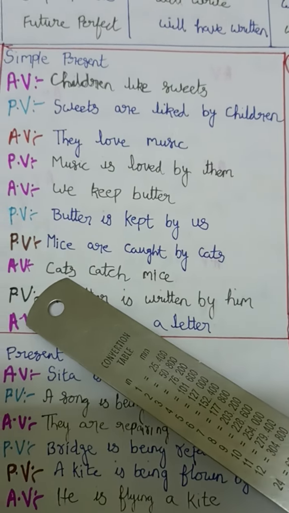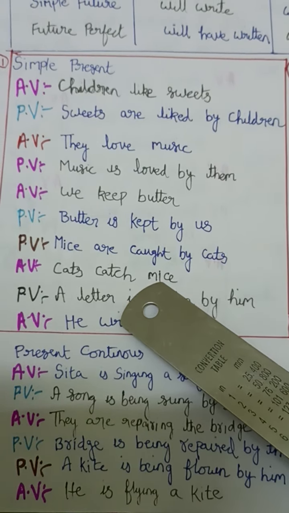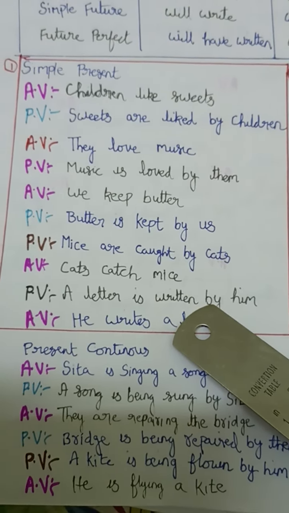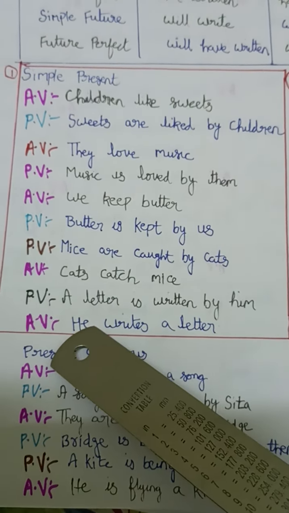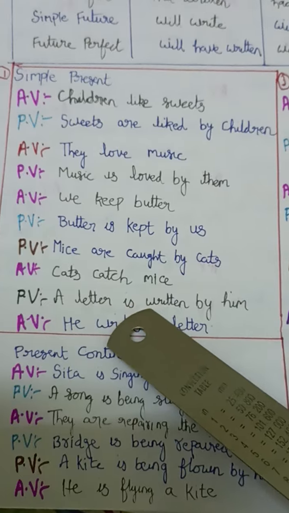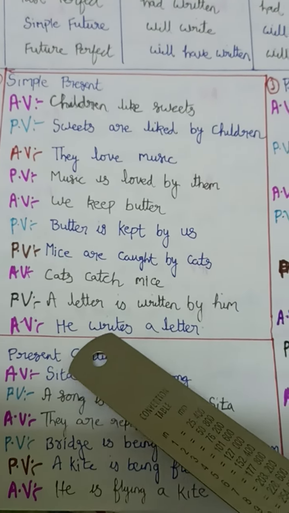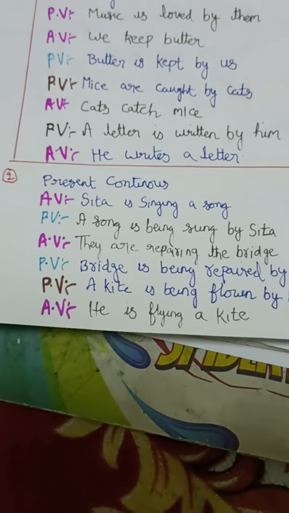If it is cat, then cat catches mice, or mouse if it is singular. Then if you see again, by is given, so this is a passive voice. So how to change passive? First change subject into object, object into subject. Then is is written here, remove this is, then write the verb in V1 form. He writes a letter.